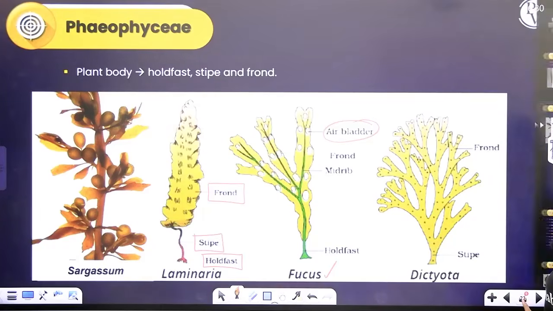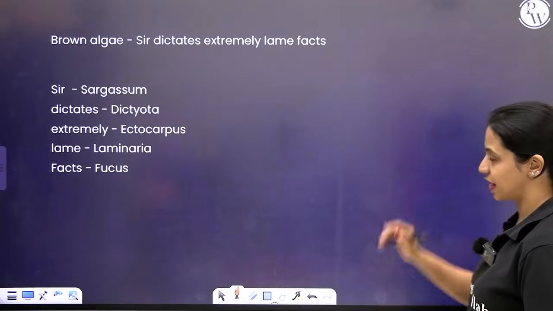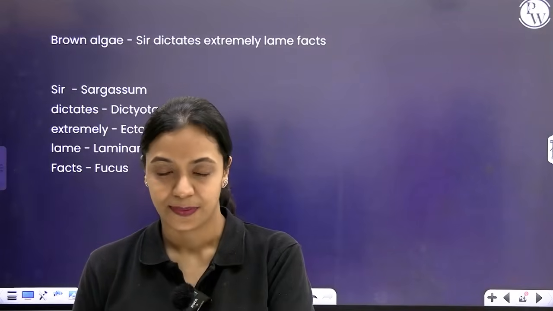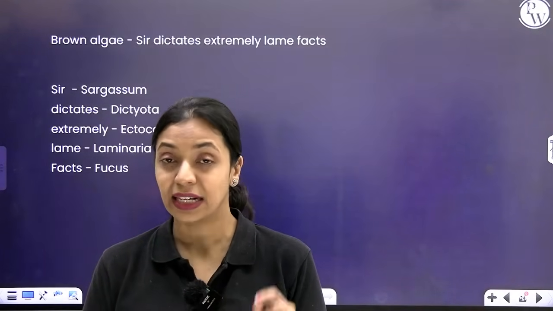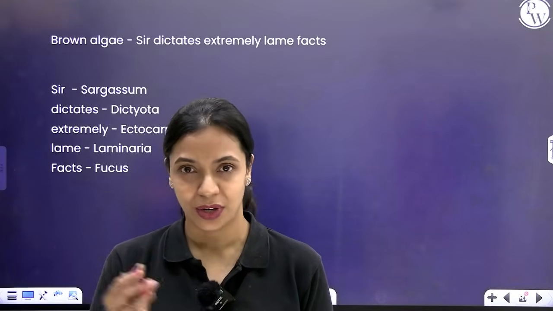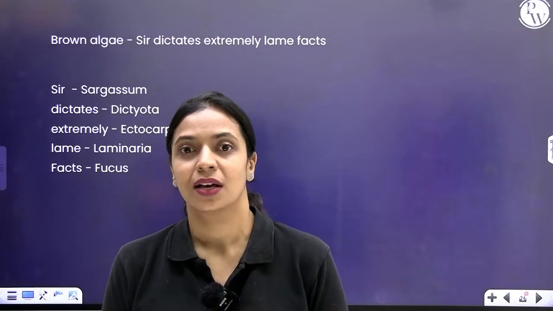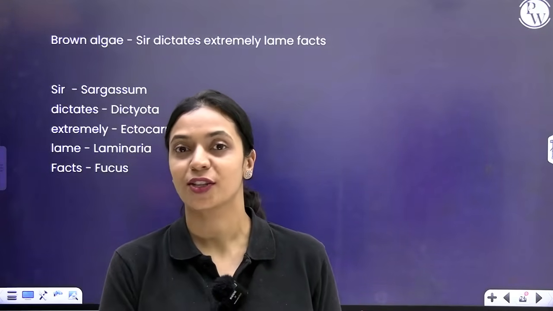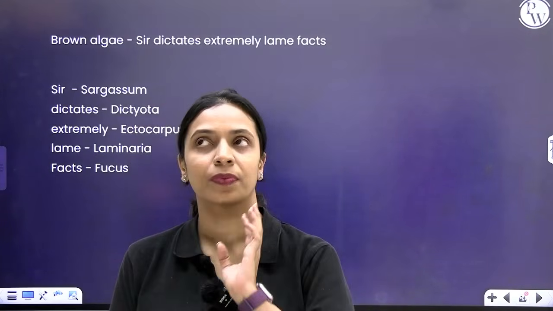So how do you remember this? You will remember this with this example: Sir dictates extremely lame facts. Sir is sargassum, dictates is dictyota, extremely is ectocarpus, that simple branching one, lame is laminaria, facts is fucus. Sir dictates extremely lame facts.